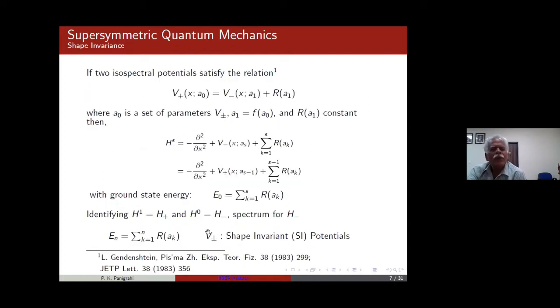Just to briefly mention, Gendenshtein is the person who pointed out shape invariance. Namely, if the potential V plus, which is your particular potential, can be cast like V minus, the potential where you started, with a new parameter. For example, if you look at a hydrogen atom, L is the parameter. So if this is L here, this will be like L plus 1, plus a constant. Then this problem can be solved.